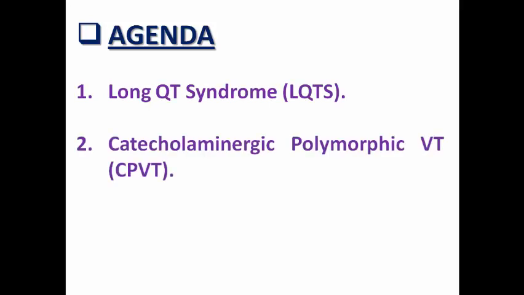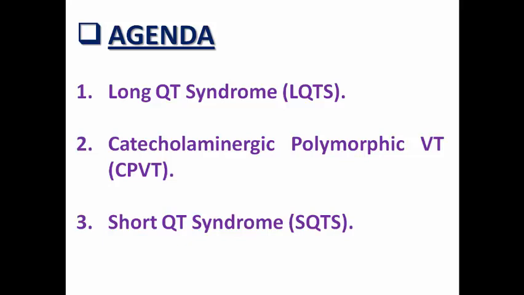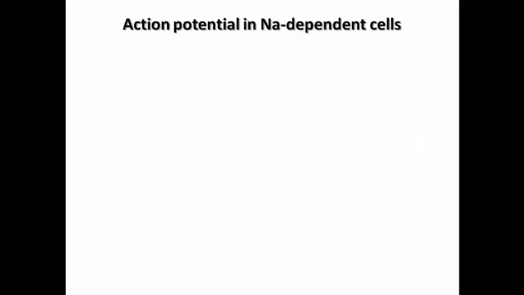In part 1, we are going to discuss long QT syndrome, catecholaminergic polymorphic VT, and short QT syndrome. First of all, let's remind ourselves of the action potential in sodium-dependent cells, including atrial and ventricular muscle fibers.